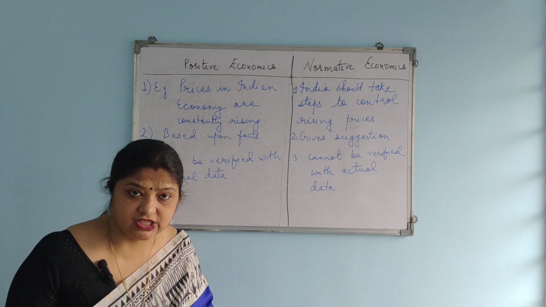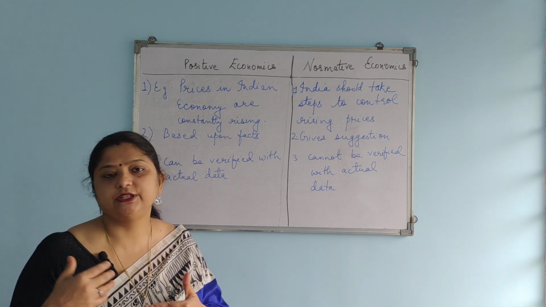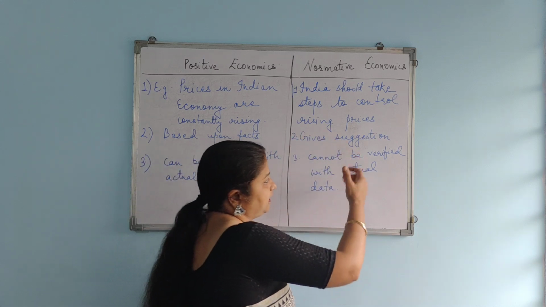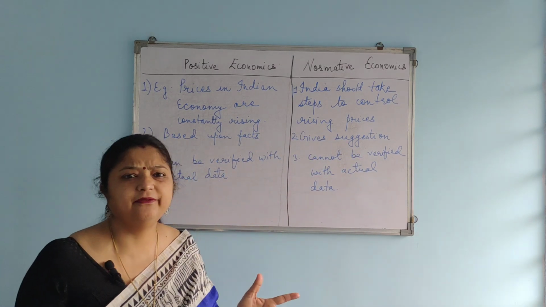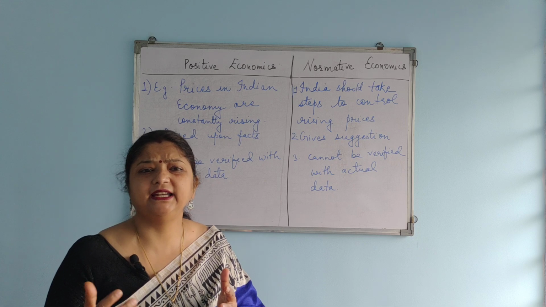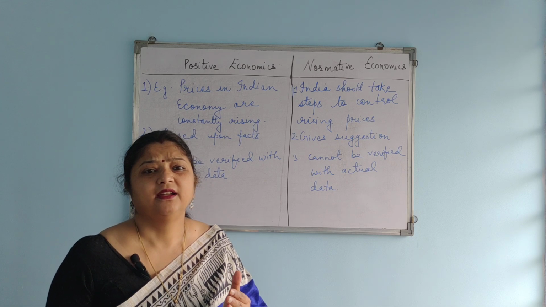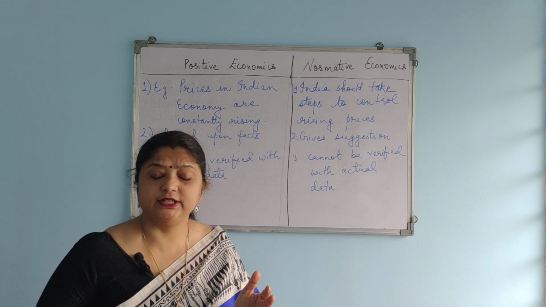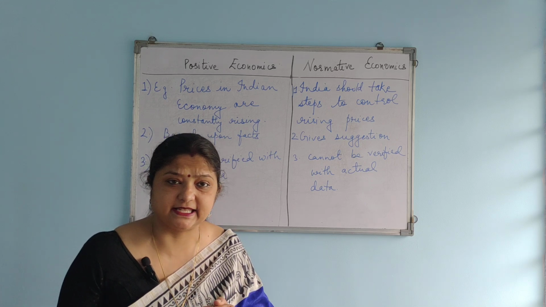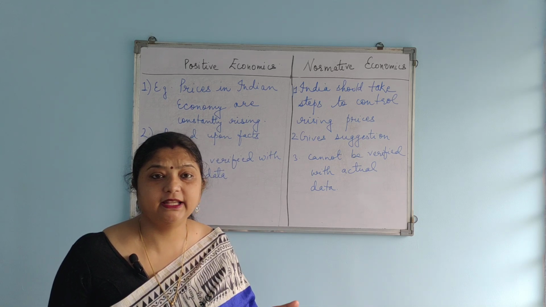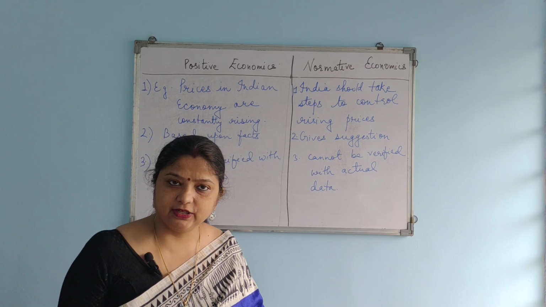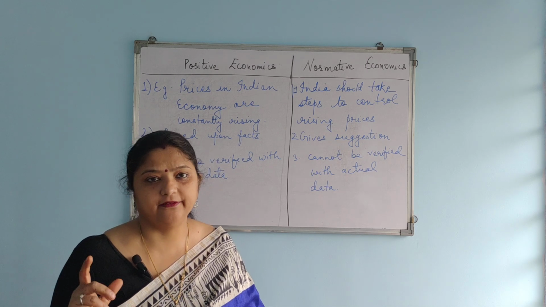They are giving suggestions. Those statements which provide suggestions are called normative economics. And this cannot be verified with actual data. No data is there saying that India should take steps. We are not saying that India has taken a step. India should take a step. So it cannot be verified with actual data. These are the differences between positive economics and normative economics.